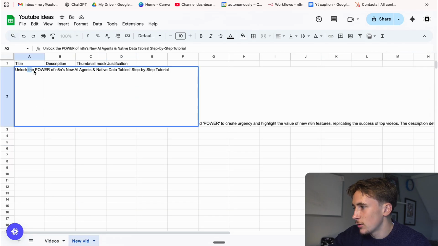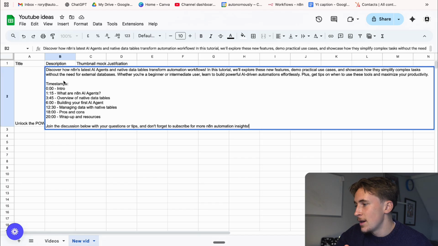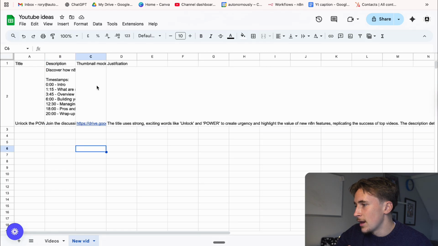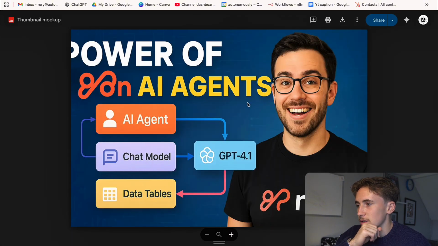So this is the title, Unlock the Power of N8N's New AI Agents and Native Data Tables, step-by-step tutorial, and this is actually a new feature in N8N, so it managed to pick up on that and grab that. And then this is the description, and then the thumbnail mock-up looks like this. So this is the thumbnail mock-up.